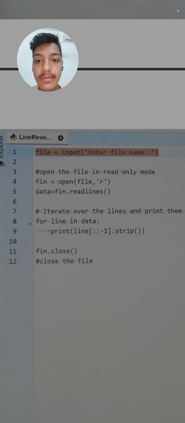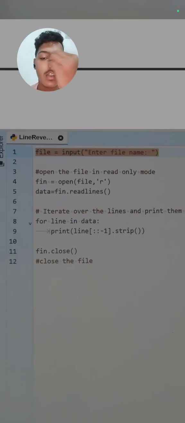So this same thing we have studied in the loop chapter, and this is for the reverse slicing of the list. So how does reverse slicing work? We use negative indexing, then it will print it from the back side. So this is the question.